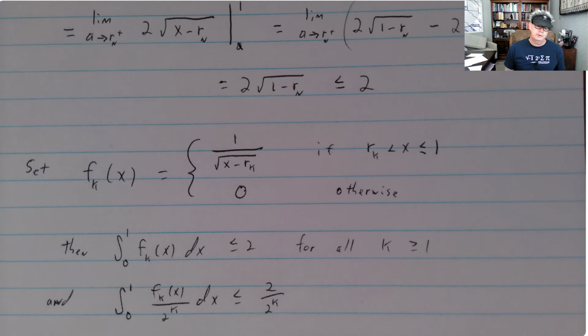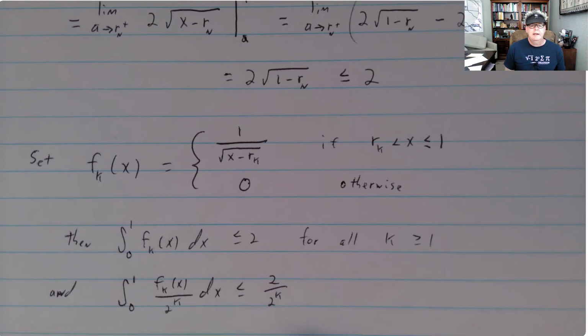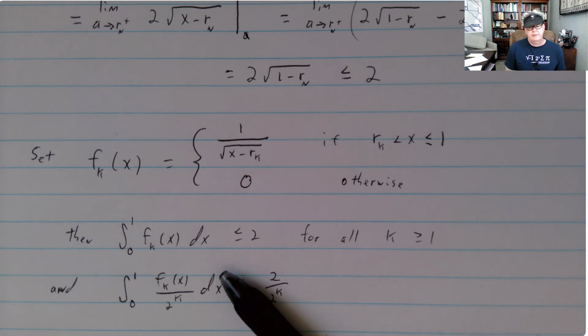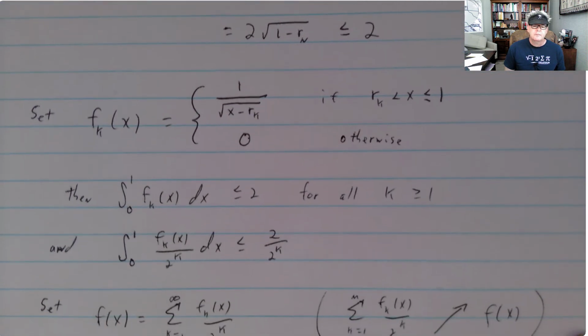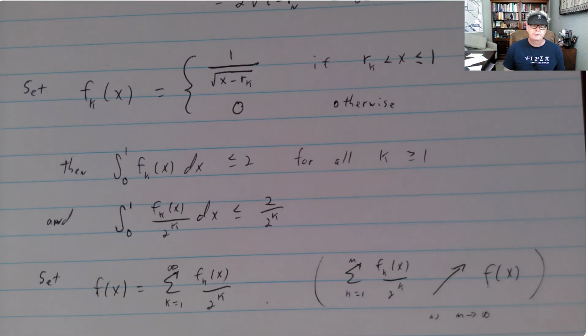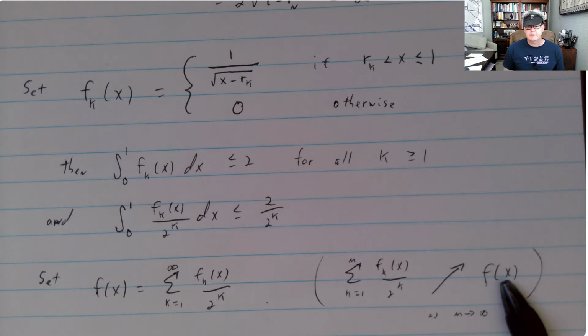Then the integral, as I just showed, is less than or equal to 2 for all k. Or if I divide each of these by 2^k, then the integral will be less than 2 over 2^k. And what we're going to do is set f of x to be this sum of f_k divided by 2^k. So again, what we have is an increasing function.